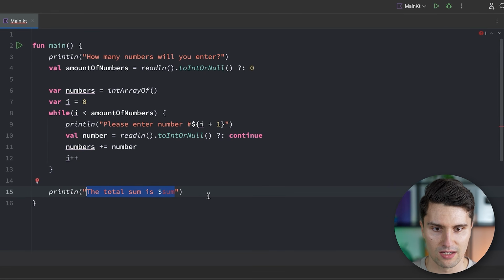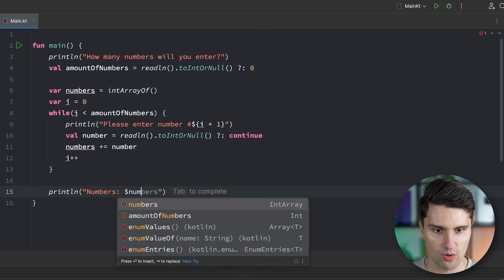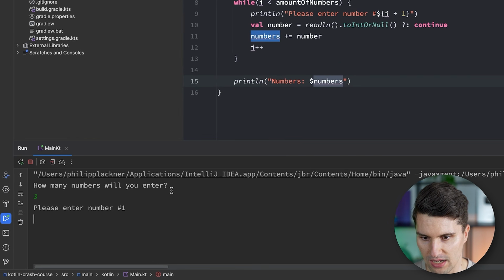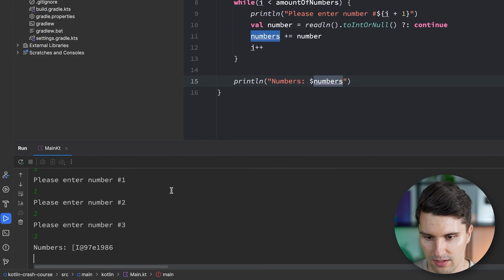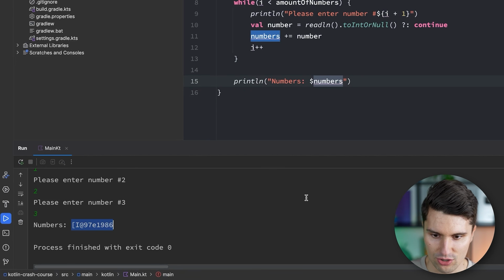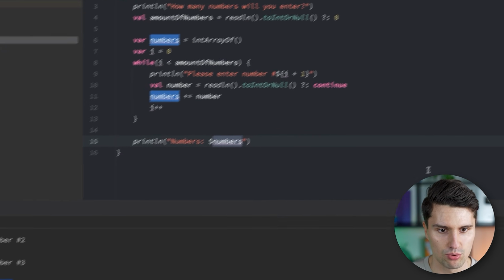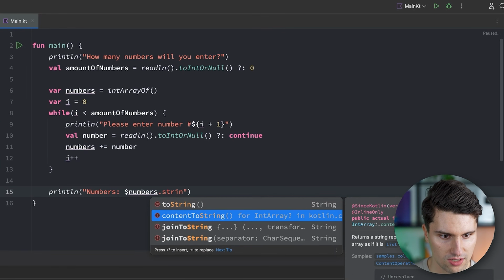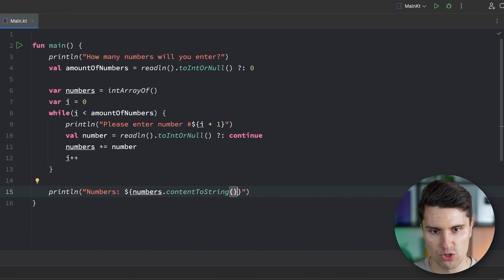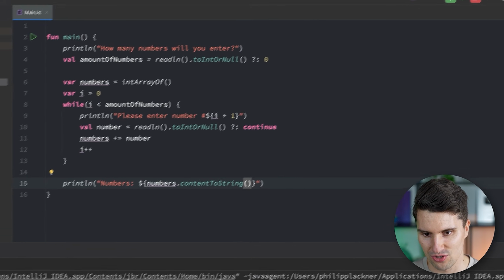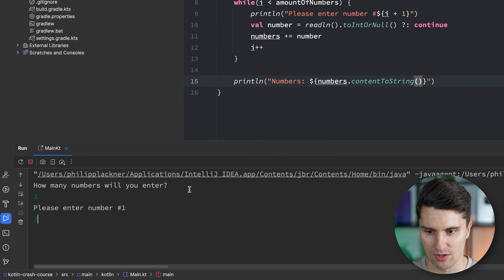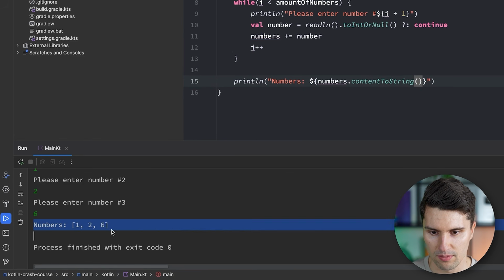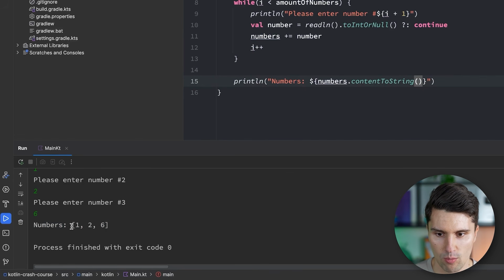You will notice that if we say numbers and we try to print our array, that itself does not work. If we say 1, 2, 3, then it will give us some kind of weird gibberish, because arrays can't be printed like that, but we can call the, what is it called? The contentToString function, for example, which will print the content as a string. So if we say 3 and we enter 1, 2, and 6, then it says here are the numbers 1, 2, and 6 in form of such an array.